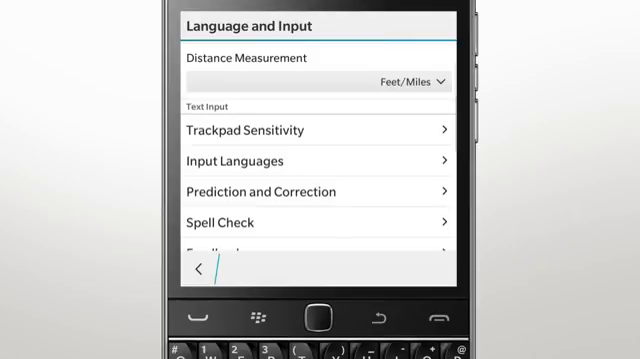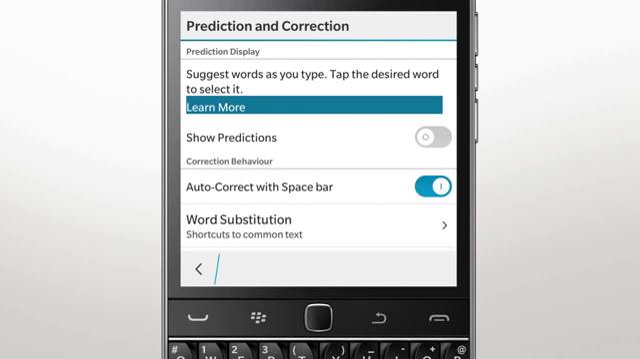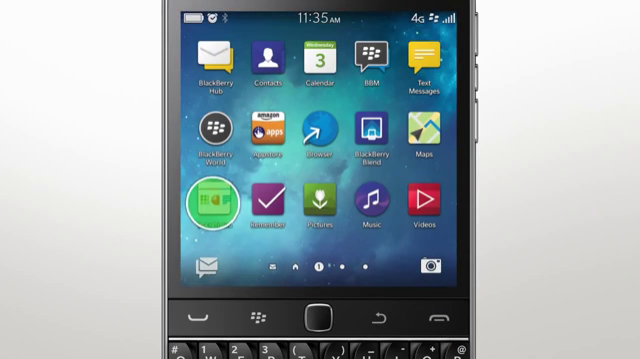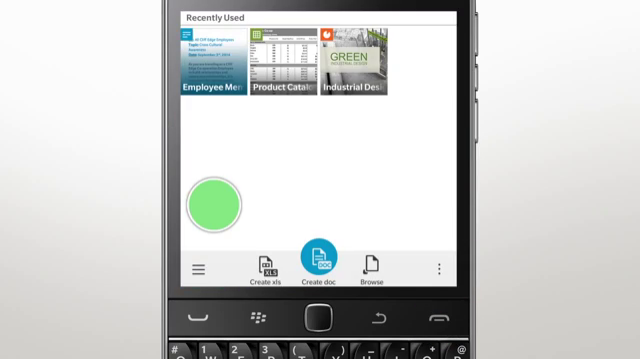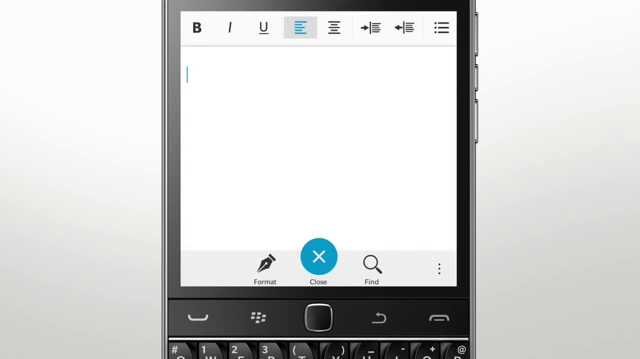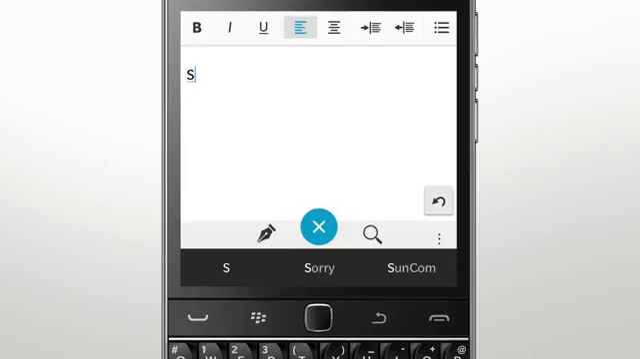To turn on prediction, which makes the typing experience faster by suggesting words while you type, tap Prediction and Correction. Then, slide the Show Prediction slider right to turn on. Now, let's check out how the keyboard works. Just start typing and see how smart it really is.